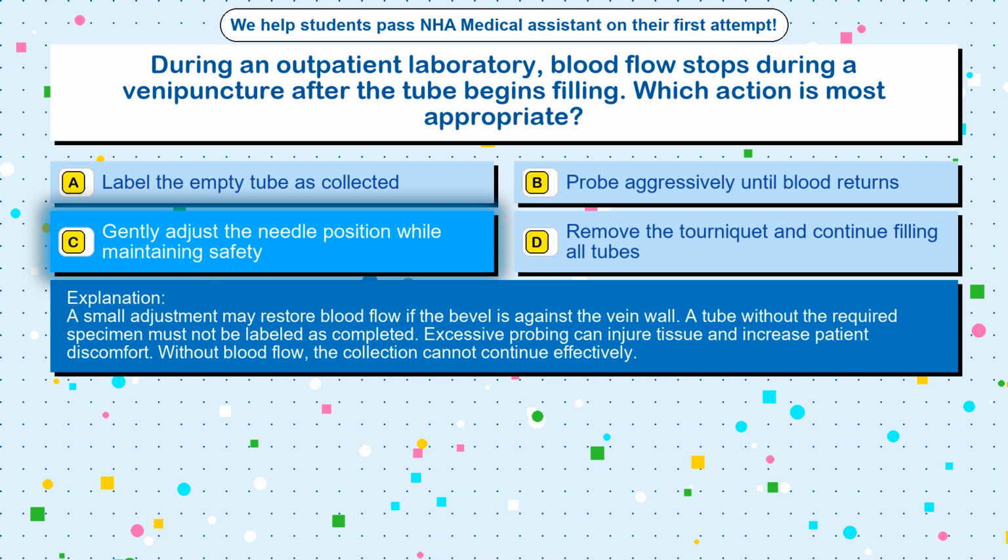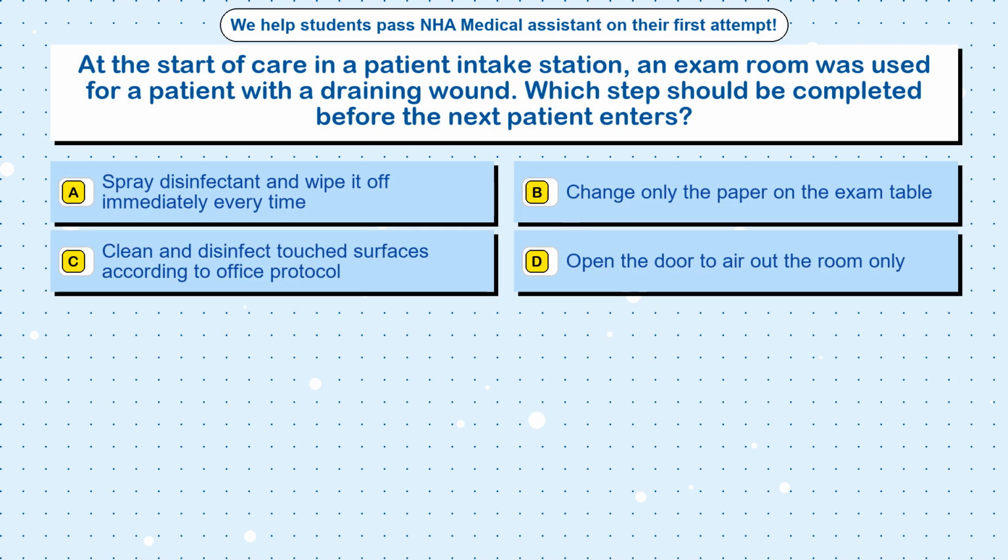Without blood flow, the collection cannot continue effectively. Question 16. At the start of care in a patient intake station, an exam room was used for a patient with a draining wound. Which step should be completed before the next patient enters?